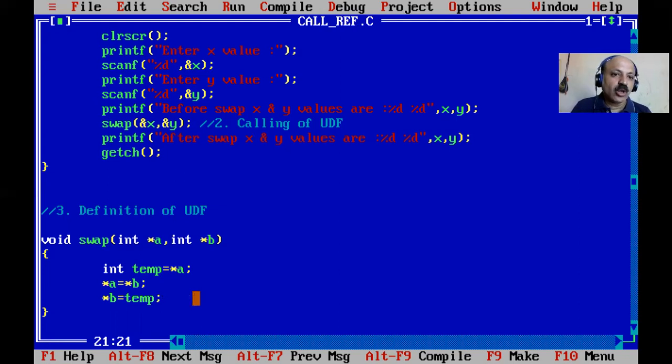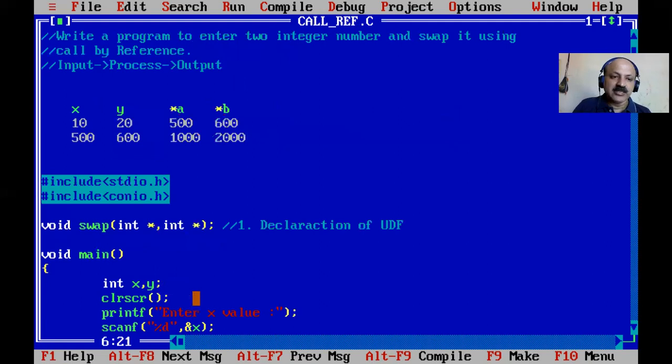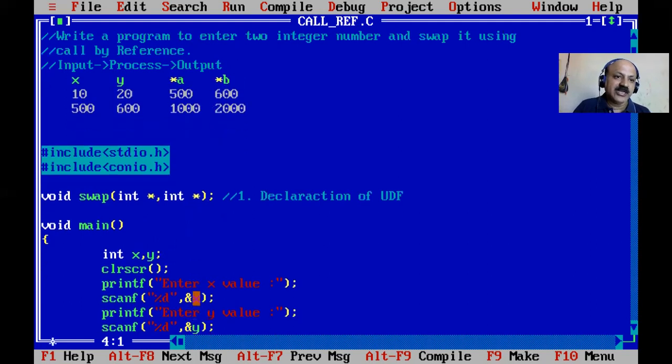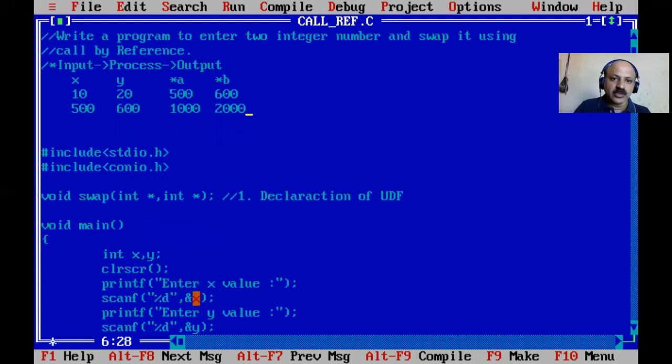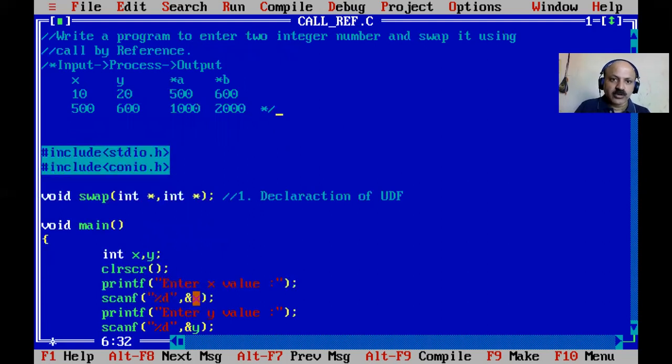So that is the call by reference technique, just for your reference. Here I gave a multi-line comment, otherwise it would take an error. Yes, I gave a multi-line comment. So here I close it. Just for your reference, that is what happens internally.